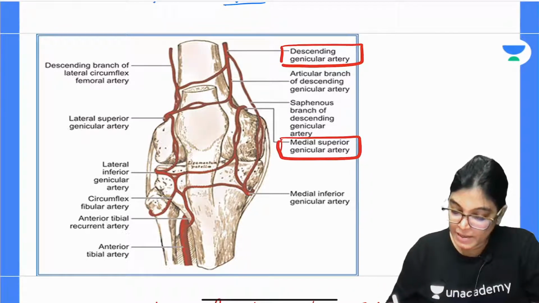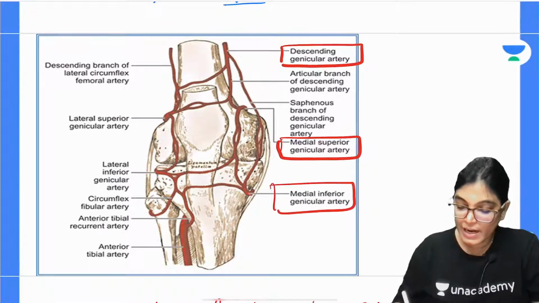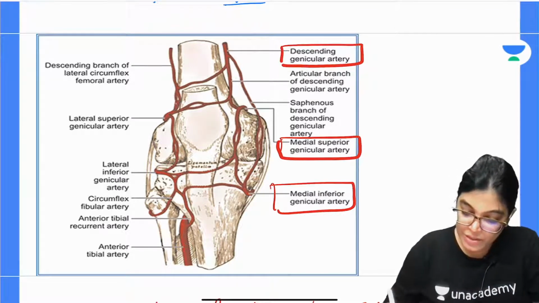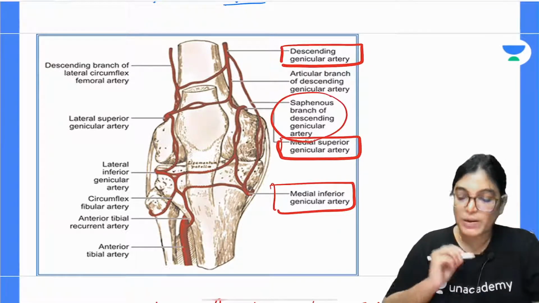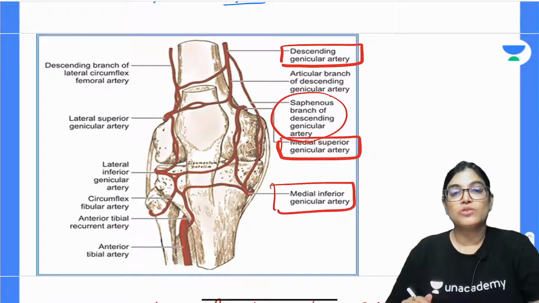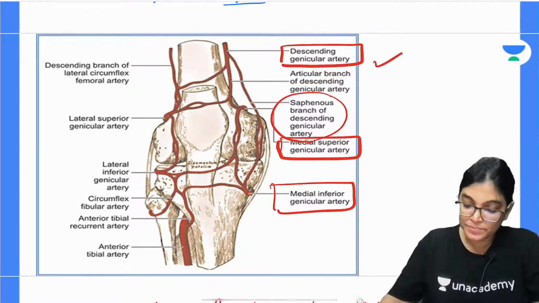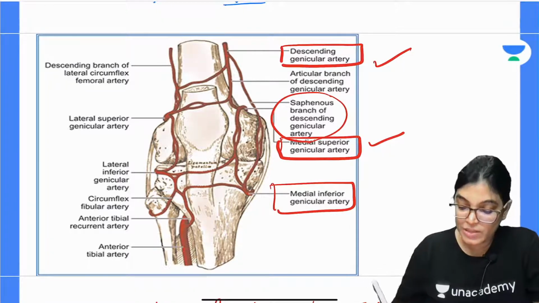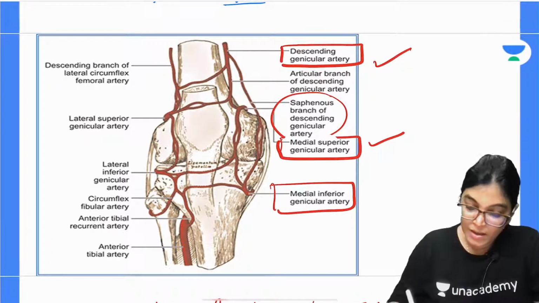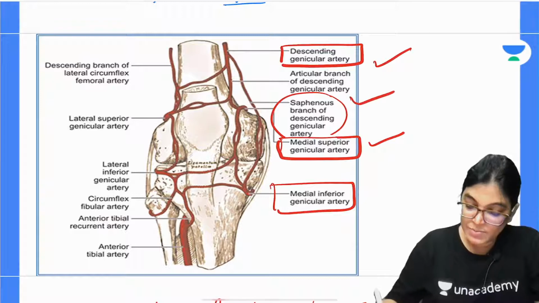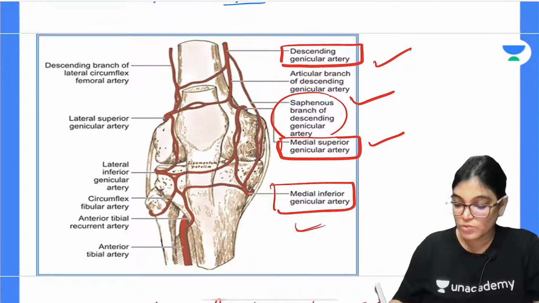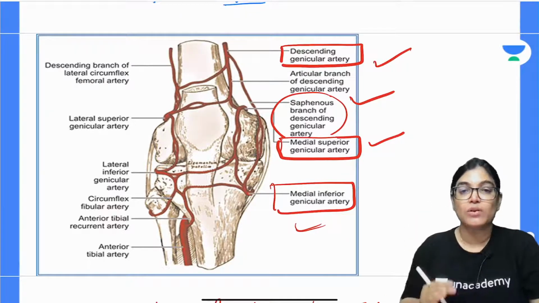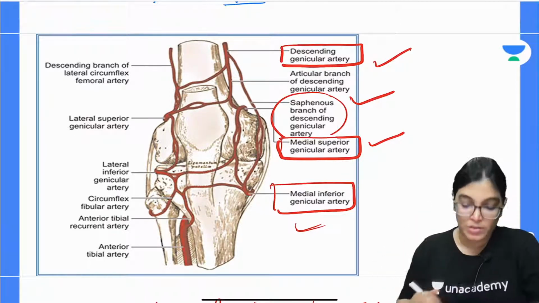The medial superior and medial inferior genicular arteries also form an anastomosis. The medial inferior genicular artery anastomoses with the saphenous branch of the descending genicular artery. So the descending genicular anastomoses with the medial superior genicular, the saphenous branch anastomoses with the medial inferior genicular, and the 2 genicular arteries on the medial side anastomose among themselves.